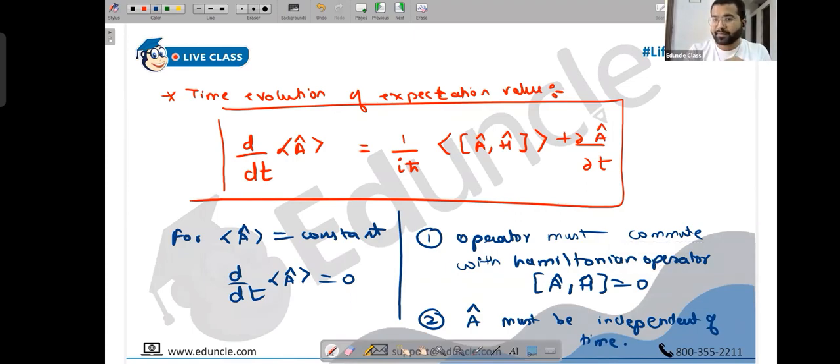Expectation value of that observable corresponding to that operator. So expectation value is the average value, right? Yes, there is no difference at all between the two names. Expectation is average. So that was one additional thing, covered. Next.